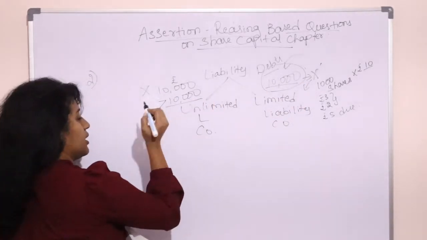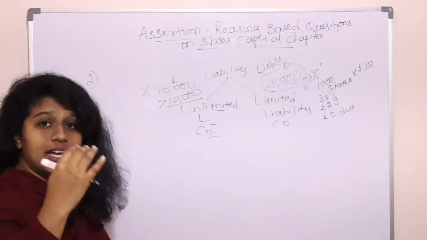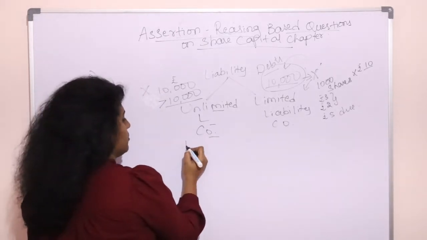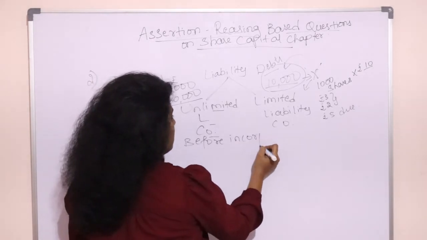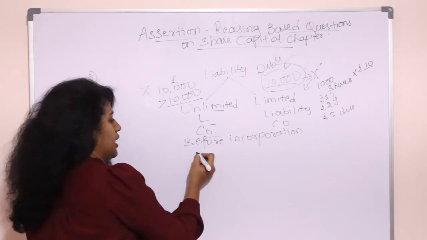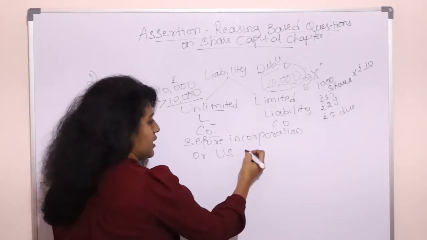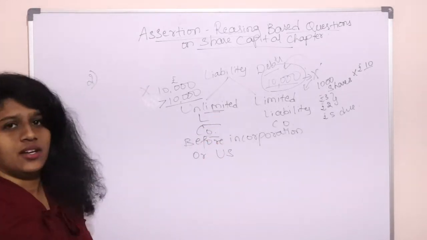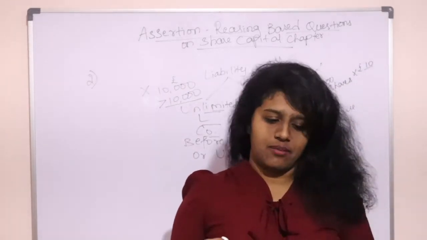Can a joint stock company have unlimited liability? Yes, it can, before incorporation, or in a US or Canadian company, where they have created unlimited liability companies. So in these two situations, a joint stock company can have unlimited liability.